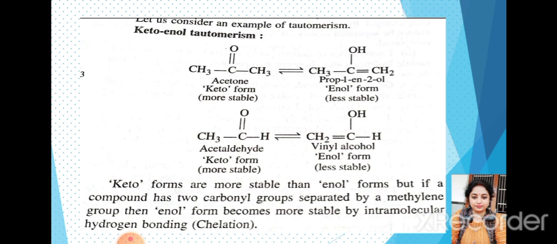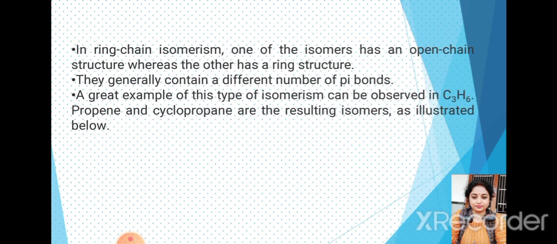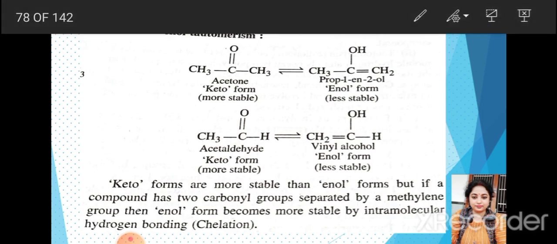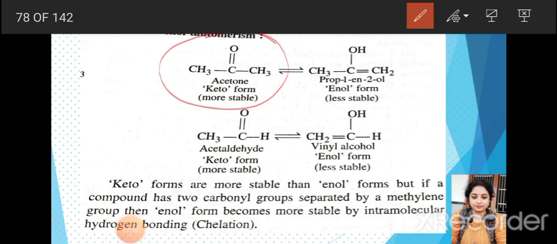Let's see the example of keto-enol tautomerism. Here is acetone in keto form. This compound is acetone, and this is called the keto form. So in this example, we can see the keto form and here the alcohol form. This is because of the shifting of electrons.